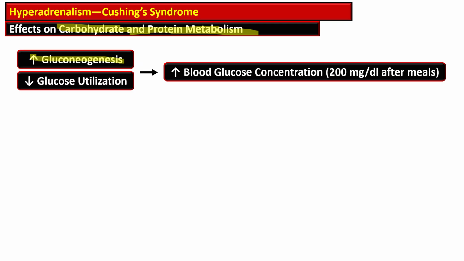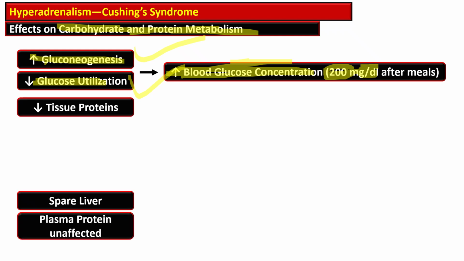There is increased gluconeogenesis and decreased glucose utilization that causes increased blood glucose concentration, that is termed as hyperglycemia, and this blood glucose can go up to 200 milligram per deciliter after a meal, and it is caused by both the increased gluconeogenesis, that is increased glucose production in the liver, and decreased glucose utilization by the peripheral tissue due to cortisol-induced insulin resistance. This leads to steroid-induced diabetes mellitus, that is also called as secondary diabetes.